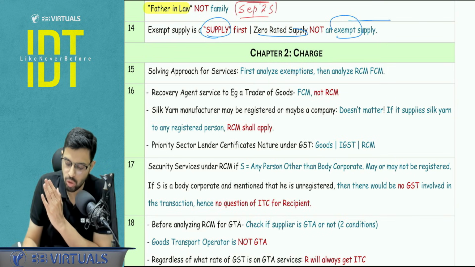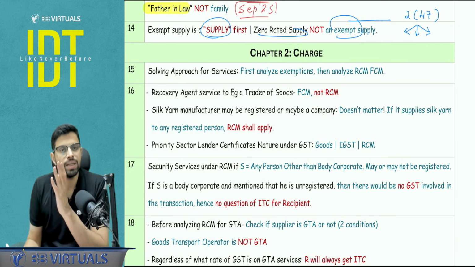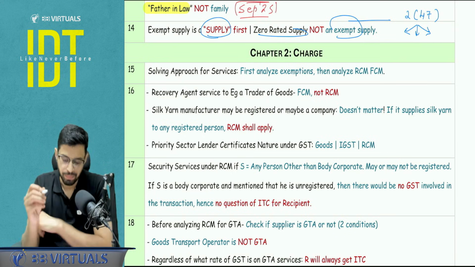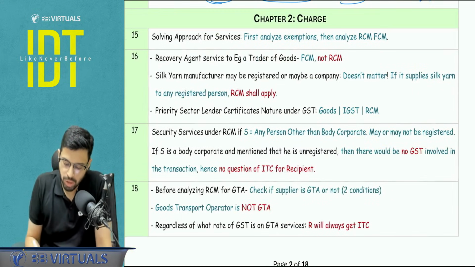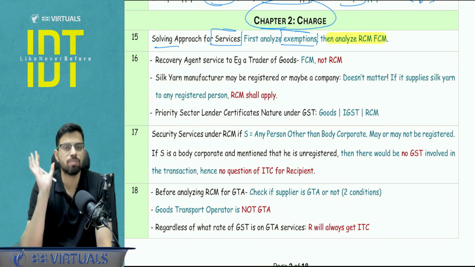Exempt supply, we know, section 2 clause 47, nil rated, or it is exempt under the notification, or it is a non-taxable supply. Clear? Yes. Okay. So now we will move on to chapter number 2, that is the chapter of charge. The solving approach I want you to have for services: first analyze exemption, and then analyze the RCM FCM aspect.